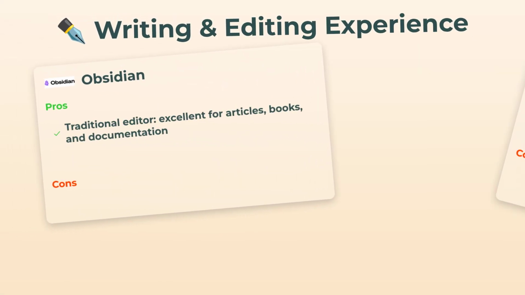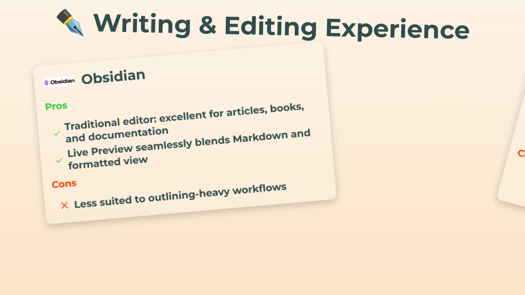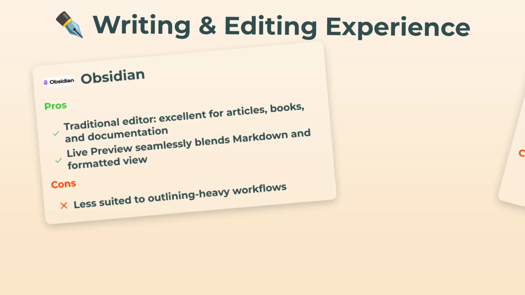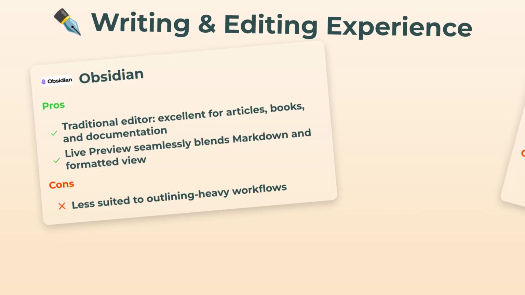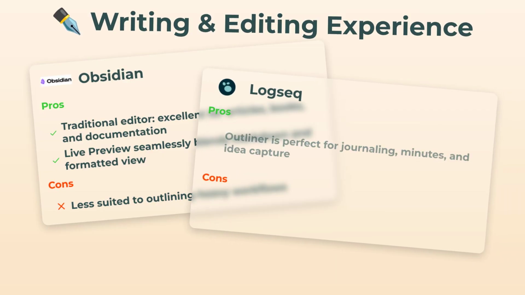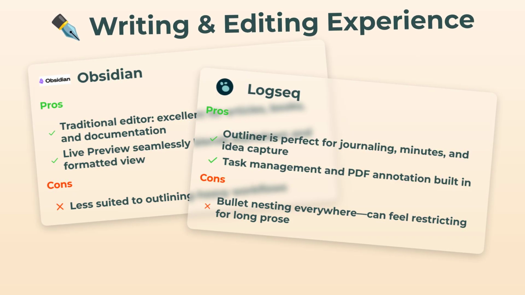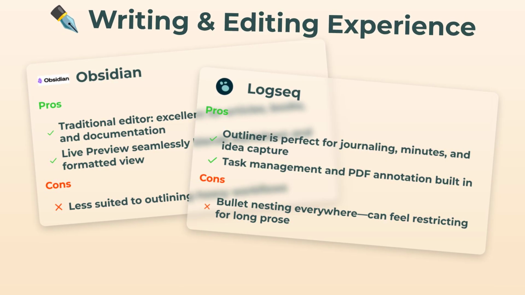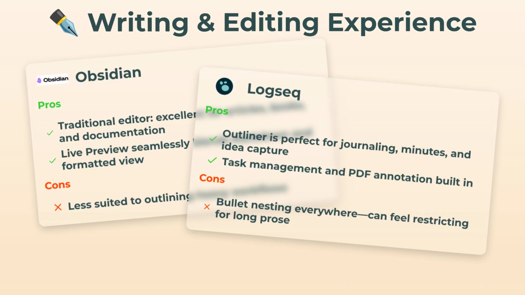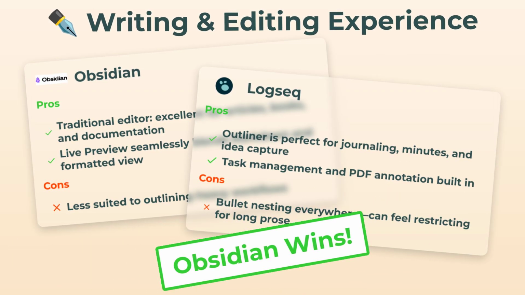Let's chat about writing and editing experience. Oh man, Obsidian is the classic writing app. If you're working on articles, long essays, or technical documentation, it's a dream. Live Preview blends Markdown and formatting perfectly. If you like outlining though, it's just alright. Flip over to Logseq and you get an outliner that's perfect for quick notes, journals, even meetings. Plus, you've got task management and PDF annotation rolled in. But here's the thing, bullet nesting is everywhere. If you're writing a novel, it might drive you nuts. For pure writing experience, I honestly love Obsidian, so Obsidian wins here.